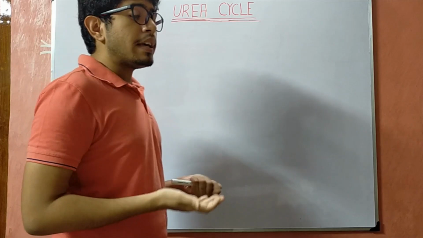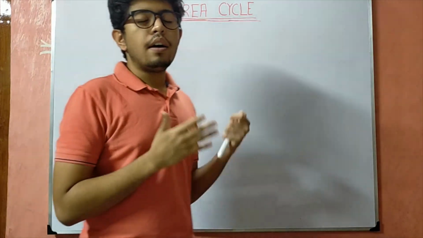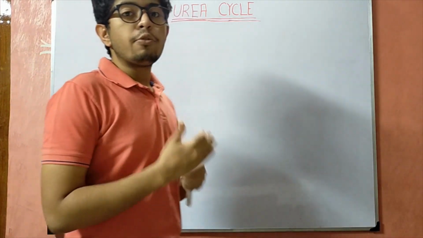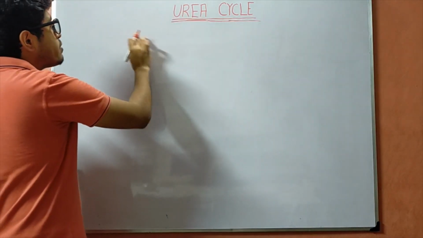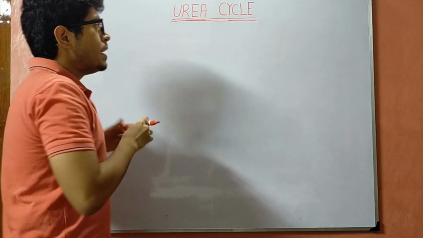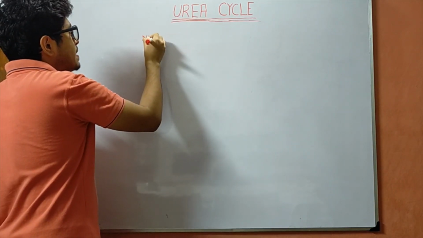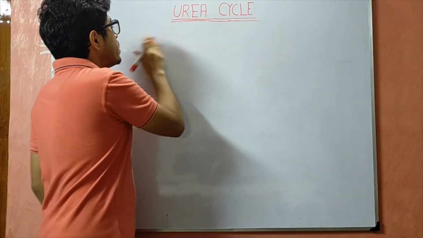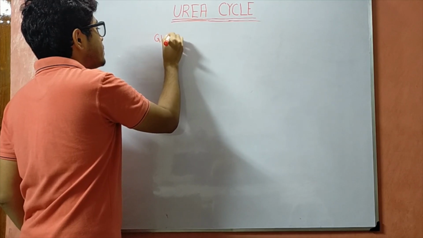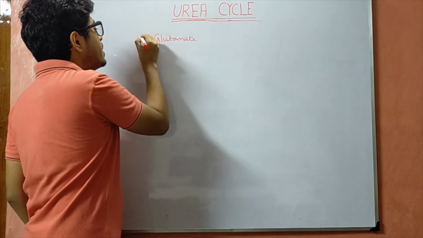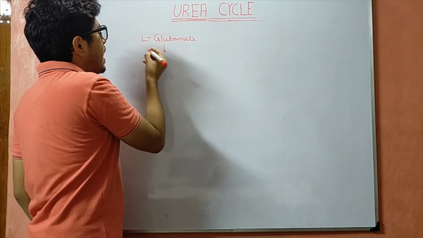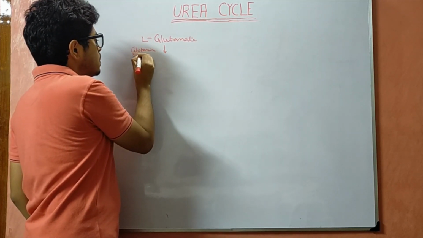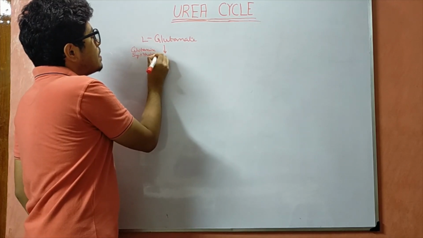So we are not in a position to let ammonia accumulate inside the body, and therefore we have to convert the ammonia immediately into some non-toxic form. Therefore ammonia is going to be transported into glutamate. So glutamate, rather L-glutamate, by the action of glutamine synthetase.